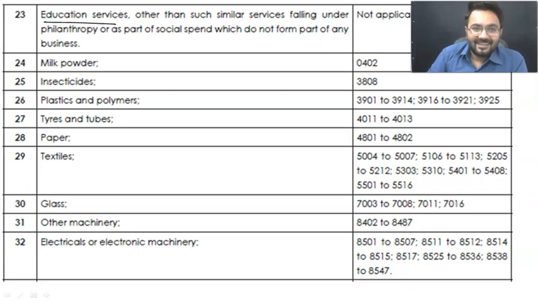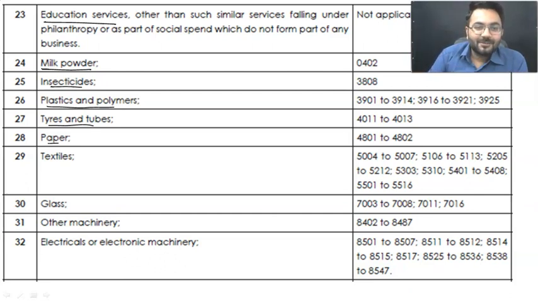Nah. How can we be included? We have a lot of products and my turnover is not more than 100 crore rupees. Milk powder, insecticides, pesticides, and I wish your blessings are going to turn into a bliss, so that my turnover is going to be more than 100 crore rupees.